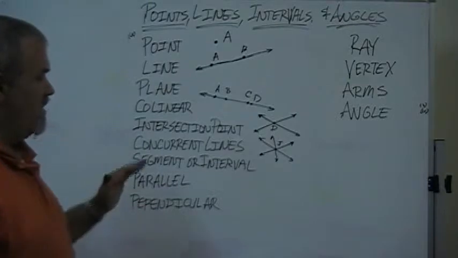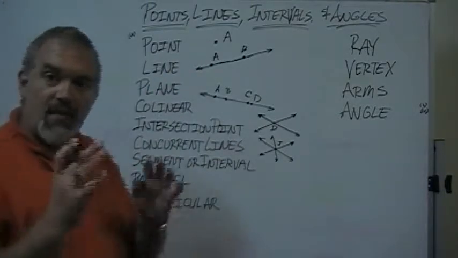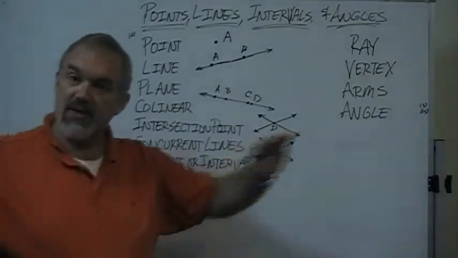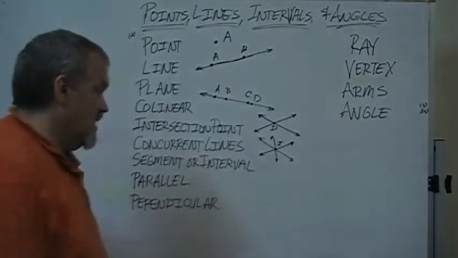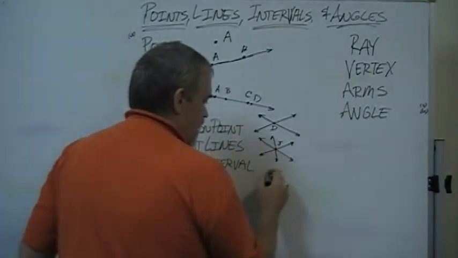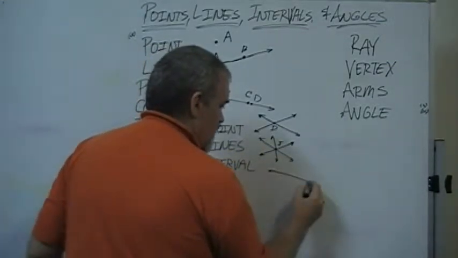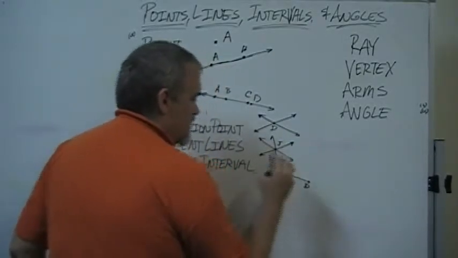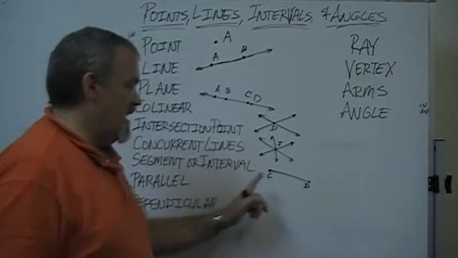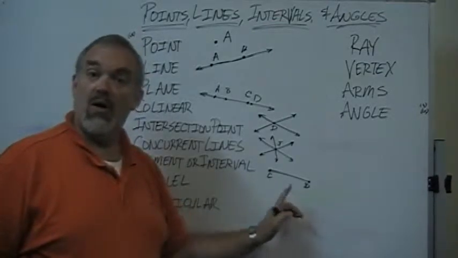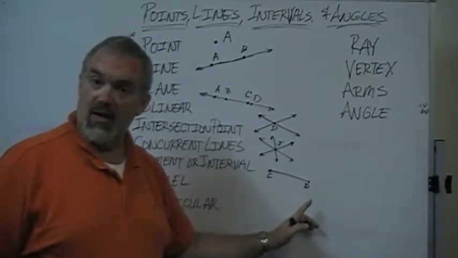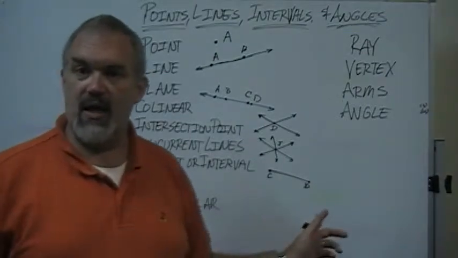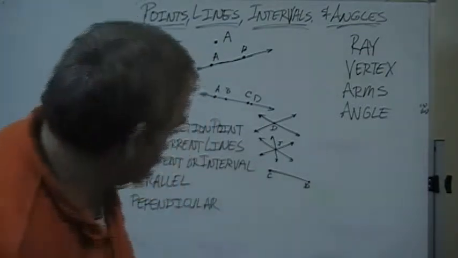We can also talk about, rather than lines, pieces of lines. Remember, lines go infinitely in both directions. If we wanted just a part of a line, let's say just this piece right here, and we called it C and D, we could say interval CD or segment CD, or DC, segment DC or interval DC.